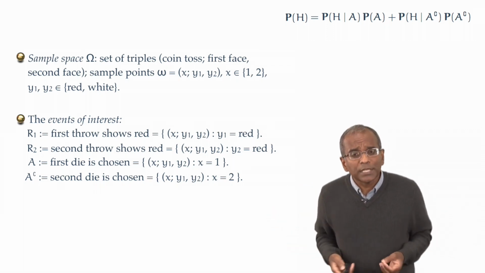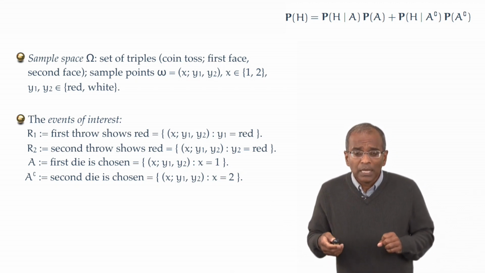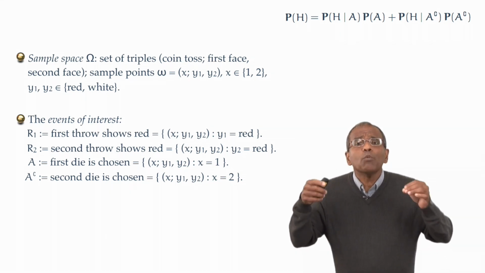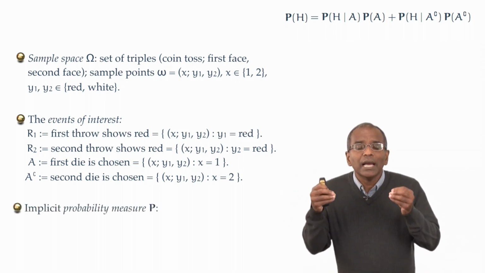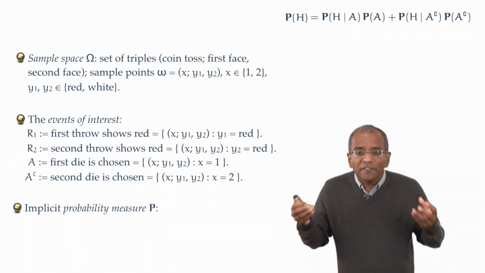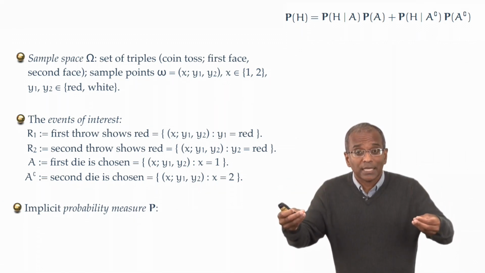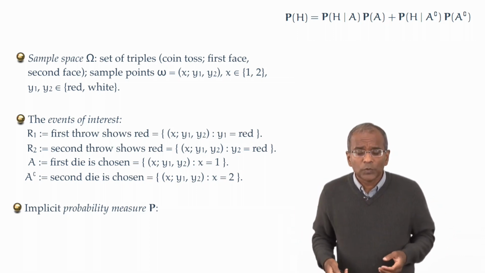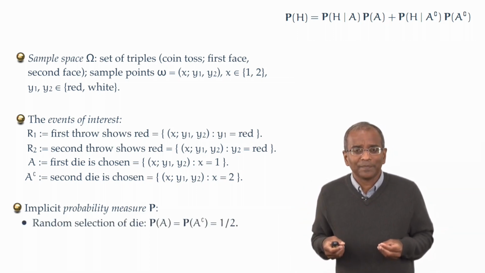What now is the probability measure? Now, there are several ways of approaching this problem, but perhaps the most natural is to specify the probability measure implicitly via certain natural probabilities we would like to associate with certain events. So let's begin with the selection of the die.